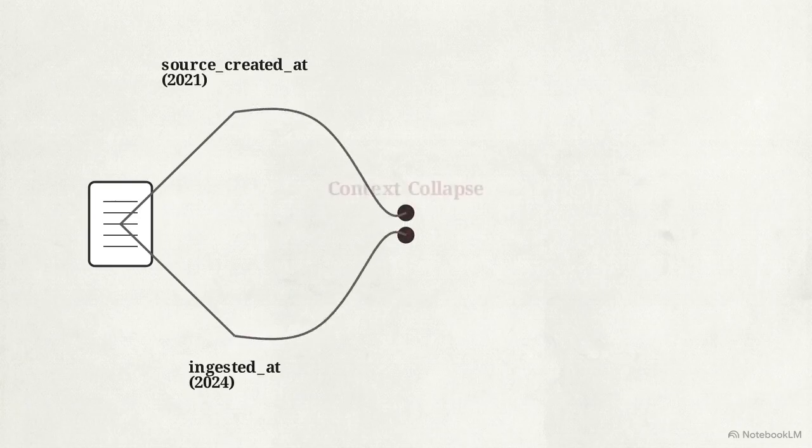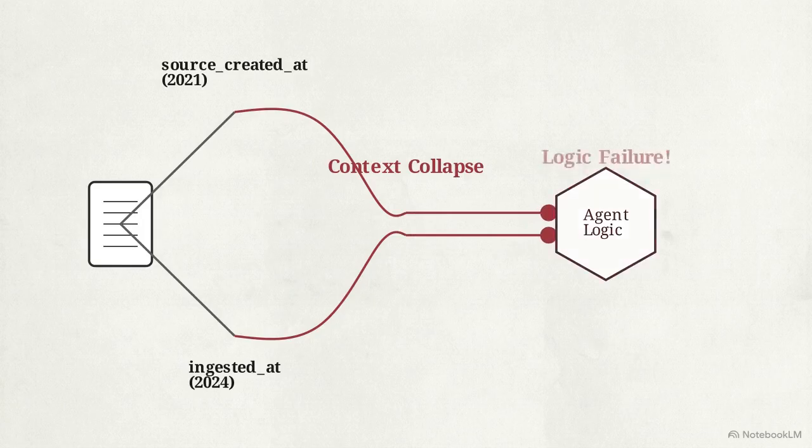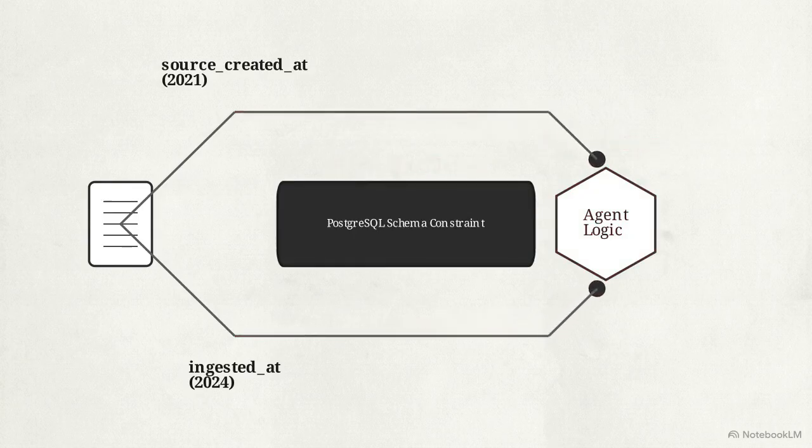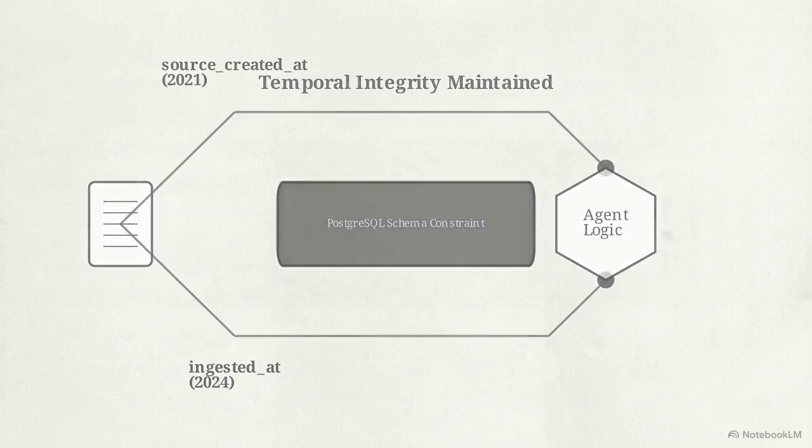The system maps temporal provenance by distinguishing between a document's original authorship, the source created at date, and its time of ingestion into the repository. Merging historical truth into the present state erases an agent's temporal context. Reading a 3-year-old policy as a current directive creates a failure in the agent's logic. Enforcing this temporal separation at the database level prevents the agent from treating outdated facts as current operational reality.